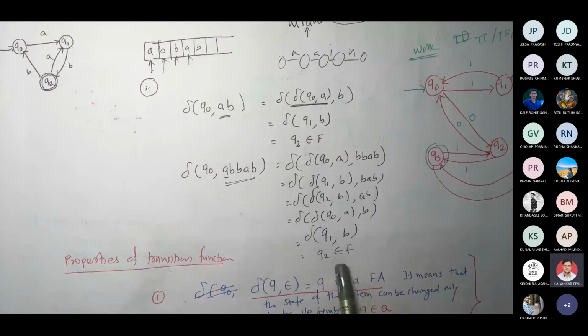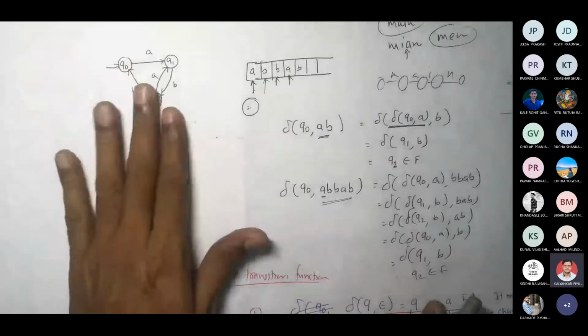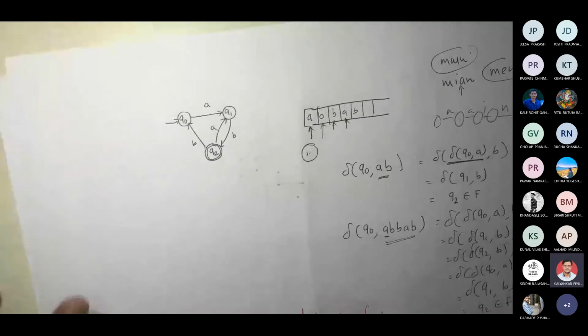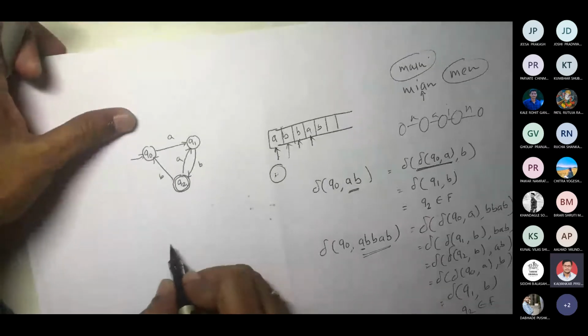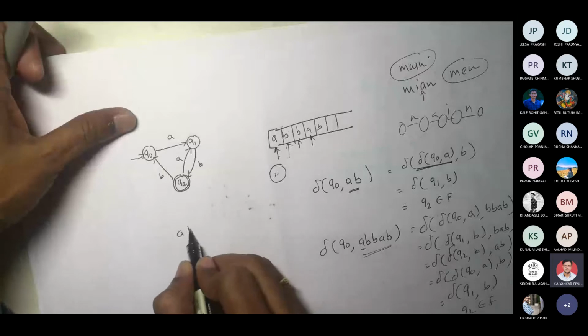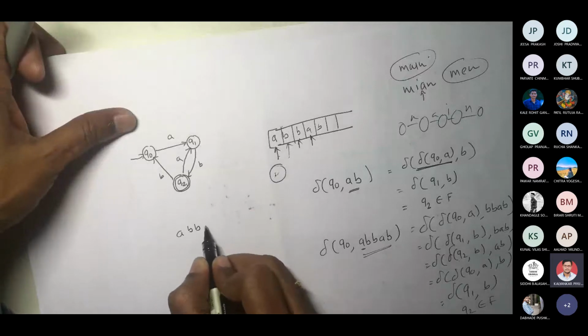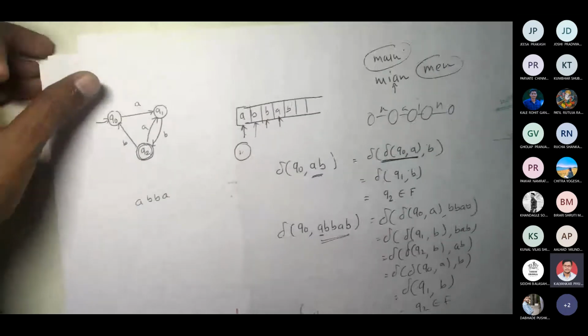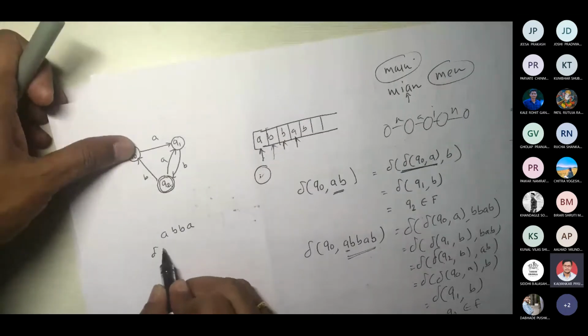Now this was the acceptance perspective. So what would be a non-accepted string in this case? If we are worrying about this particular diagram, what would be the non-acceptable string? Let me take a string like this: A, B, B, A. Suppose this is the string given to me. How will I work with this?